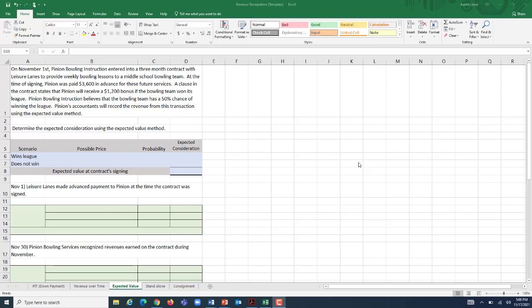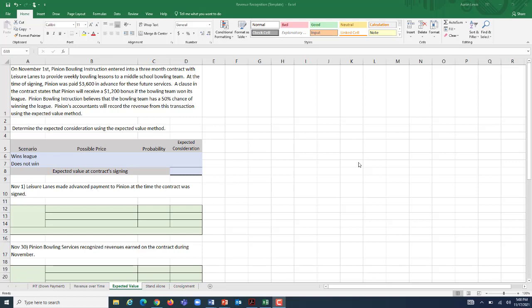Here are the answers to questions 4 and 5 at the end of Unit 12 in AC201. And in this question, we have Pinion Bowling Instruction, who is entering into a 3-month contract with Leisure Lanes to provide weekly bowling lessons to the middle school bowling team. At the time of signing, Pinion was paid $3,600 in advance for all of these future services.